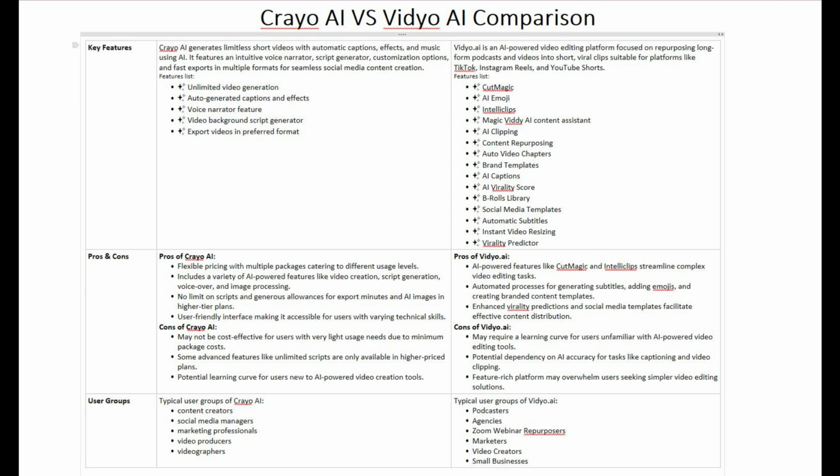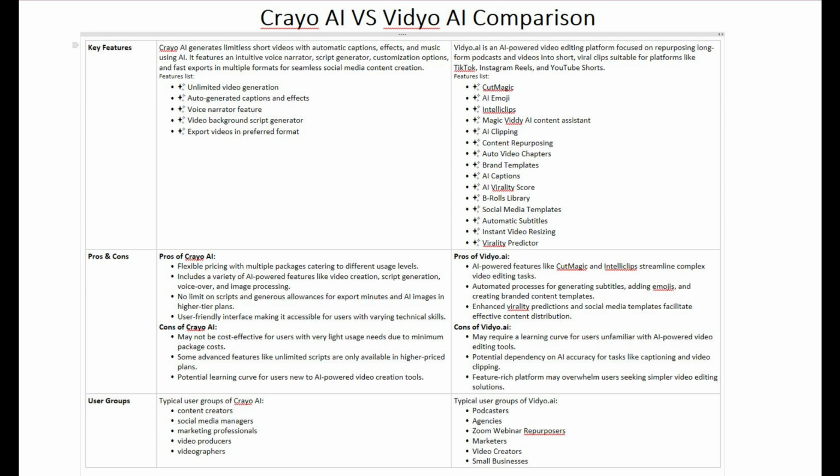Key features include Cut Magic and IntelliClips for smart editing, AI-generated emojis and captions, virality prediction with AI virality score, auto video chapters and content repurposing, social media templates and brand customization, B-rolls library, and instant resizing for various platforms.